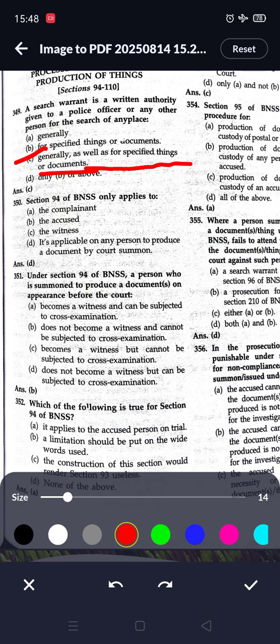Next question, section 94 of BNSS only applies to, so option D is correct, it is applicable on any person to produce a document by court summons. Next question, under section 94 BNSS, a person who is summoned to produce a document on appearance before the court, so option B is correct, does not become a witness and cannot be subjected to cross examination.